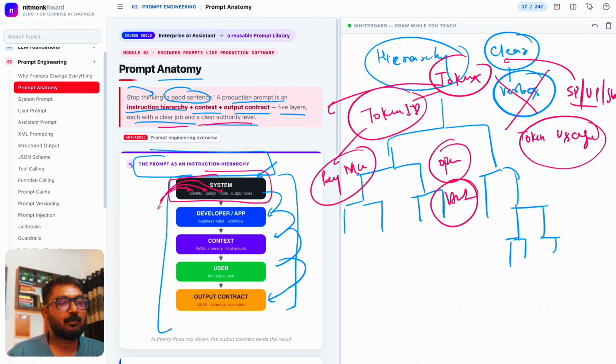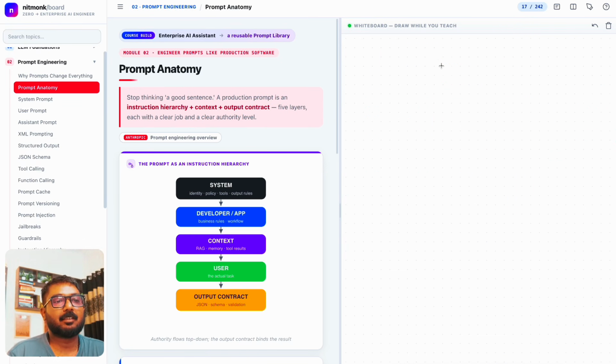There are tools that we need to add. There are output rules that we have to define for the system prompt. And basically, don't call it system prompt. Let's call it a complete prompt right now, right? There are business rules that we have to define, and what workflow and instructions the prompt will learn. If you try to understand, this is a very basic term, right?